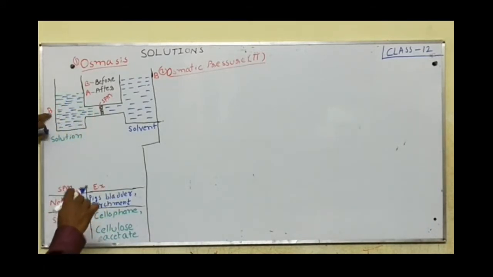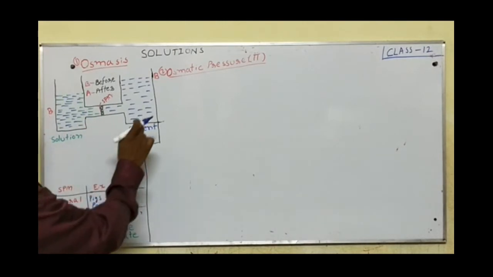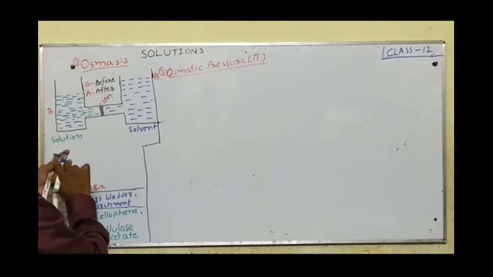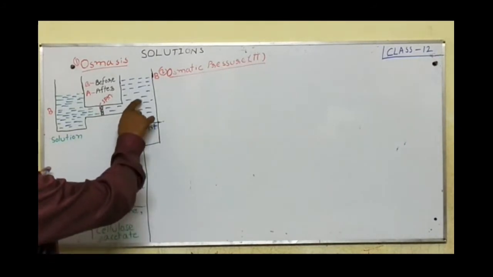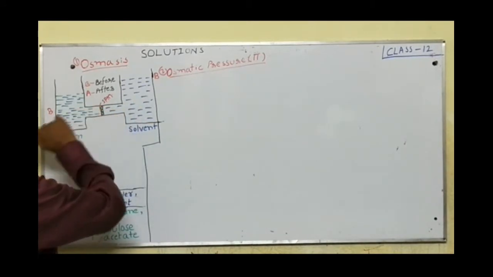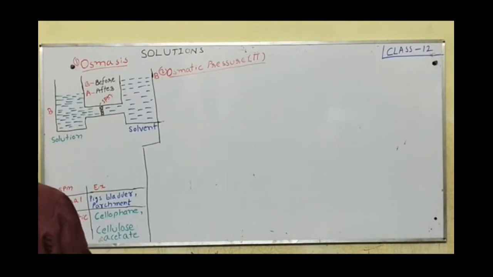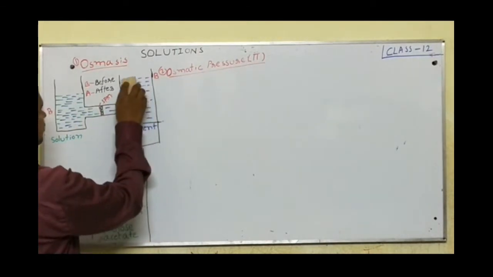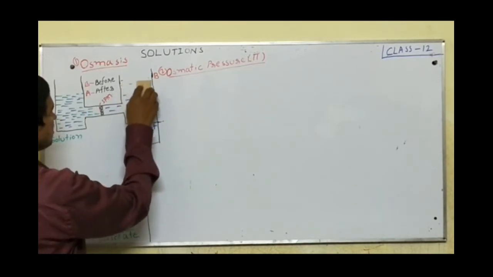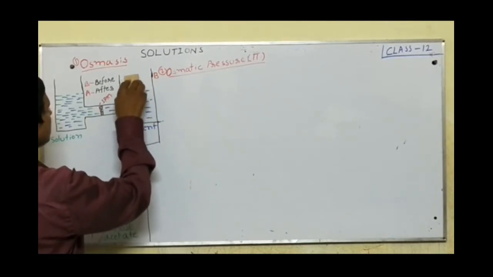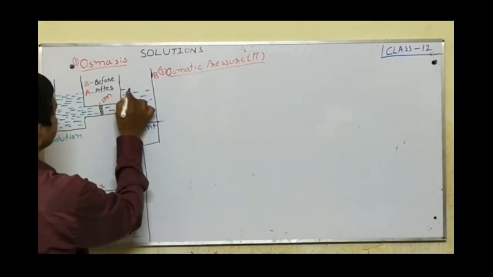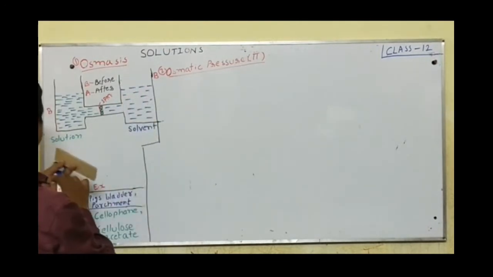Before osmosis, the level of solution is here, and before osmosis, the level of solvent is here. Due to osmosis, some of the solvent passes through the semi-permeable membrane towards the solution. Due to this, the level of solvent decreases.